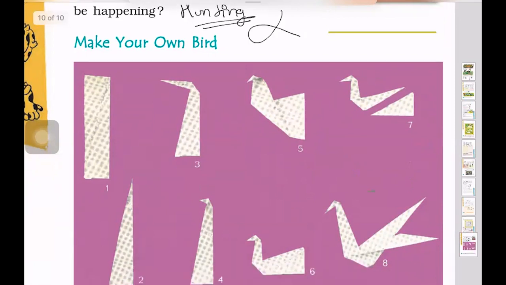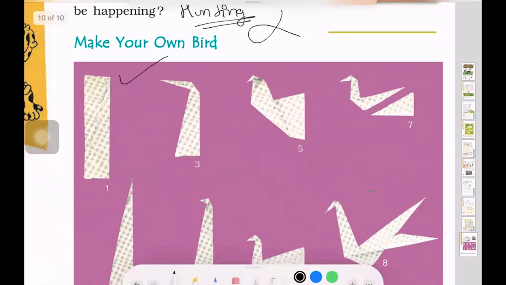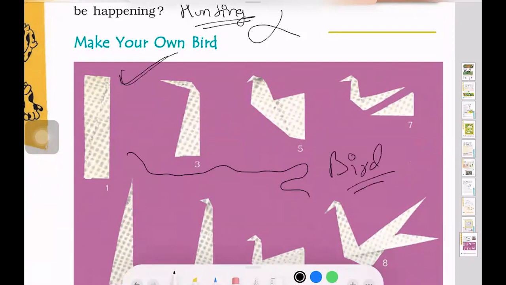And this is something creative for you. It says make your own bird. You can follow all these steps and finally make your bird. It's interesting. You can try this once.